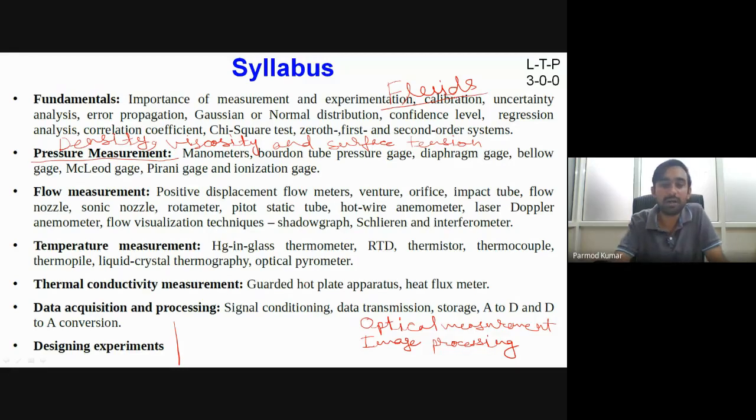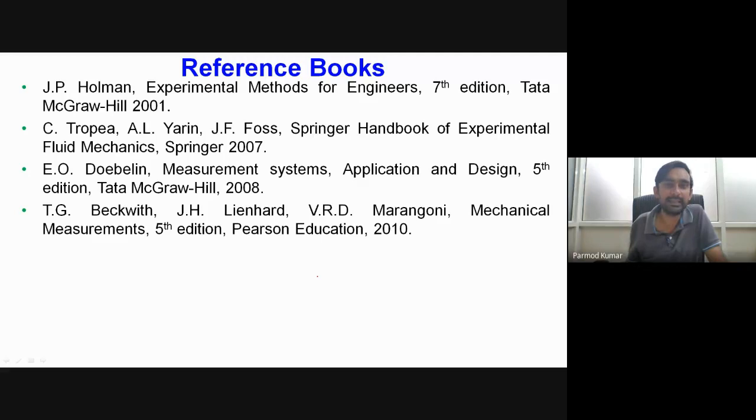Okay, so this is all about the syllabus of the course. Then these are certain reference books which you can refer to. So the first book, Experimental Methods for Engineers, by J.P. Holman. This is the main book for this course. The whole content is designed based on this book. So I'll be following this book for the majority of the sections, and a few additional things I have mentioned over here.